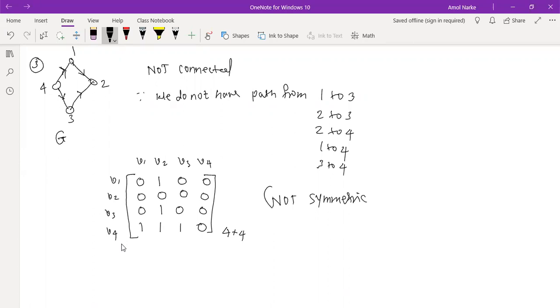So when we come to a directed graph, things change. Sir, can you tell how the 1 came in V4, that third one? V4 to V1, we have an edge, and the direction is there, so it is 1. For V4 to V2, I have an edge, I can go here and here.